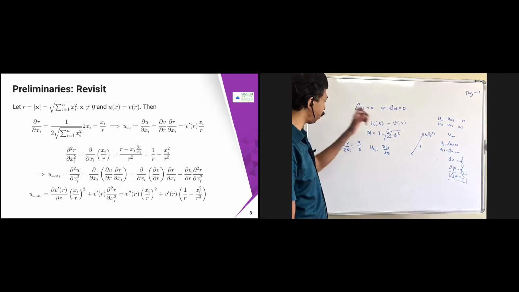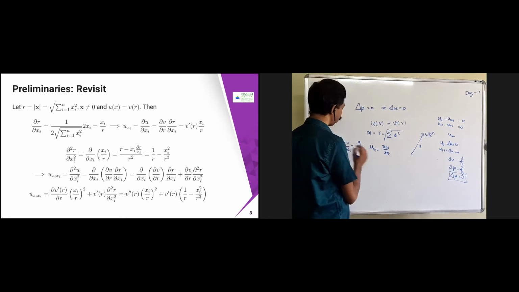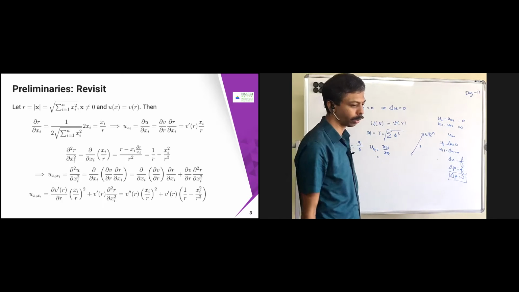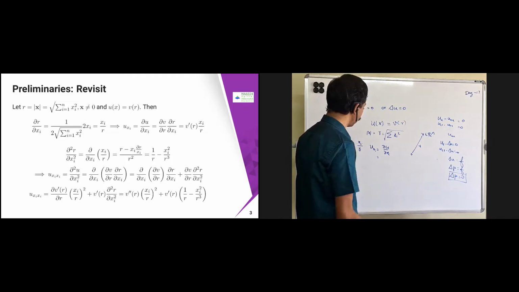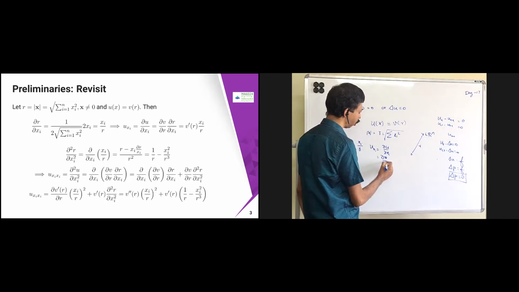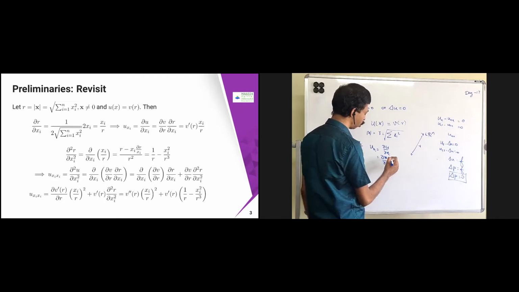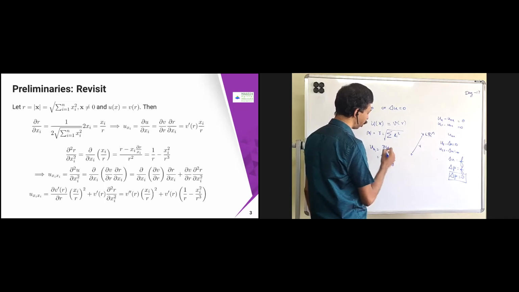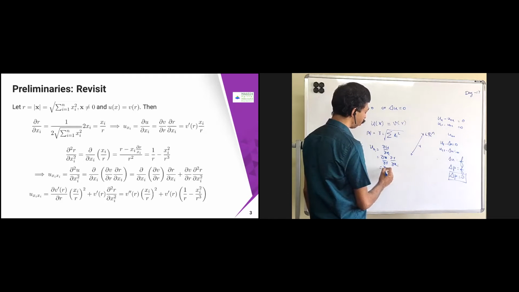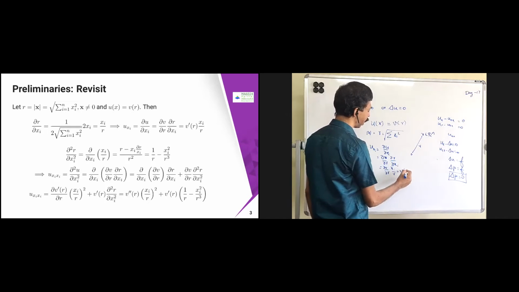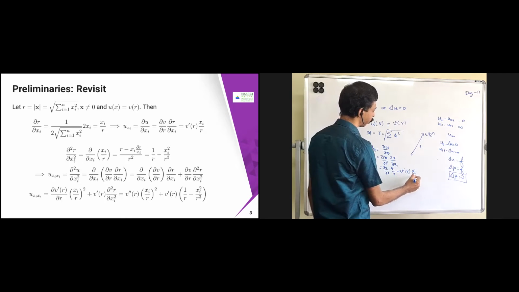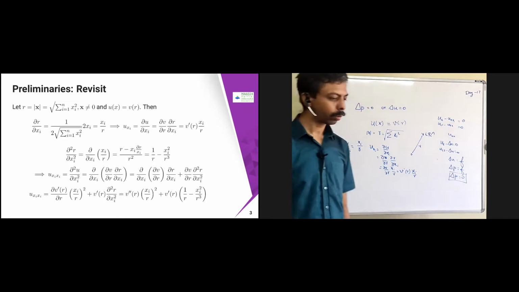If I write it in terms of v of r, I can write ∂u/∂xi because u of x is nothing but v of r. We are just using the change of variables. So ∂v/∂xi is nothing but ∂v/∂r into ∂r/∂xi, which is xi by r. But v is only a function of r, therefore I can write it as v dash of r into xi by r.